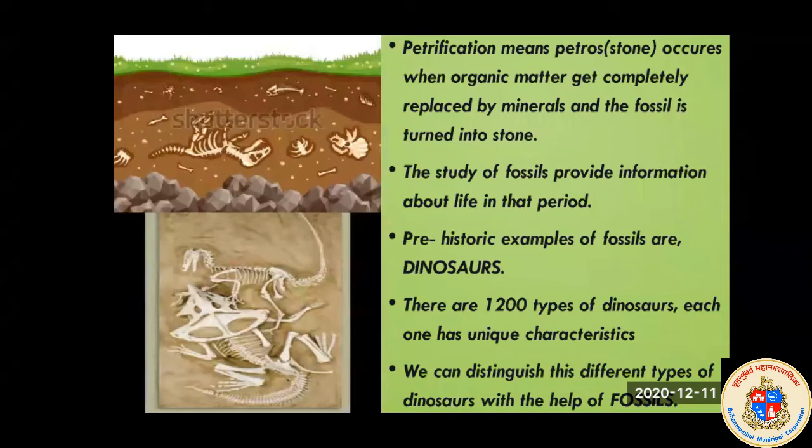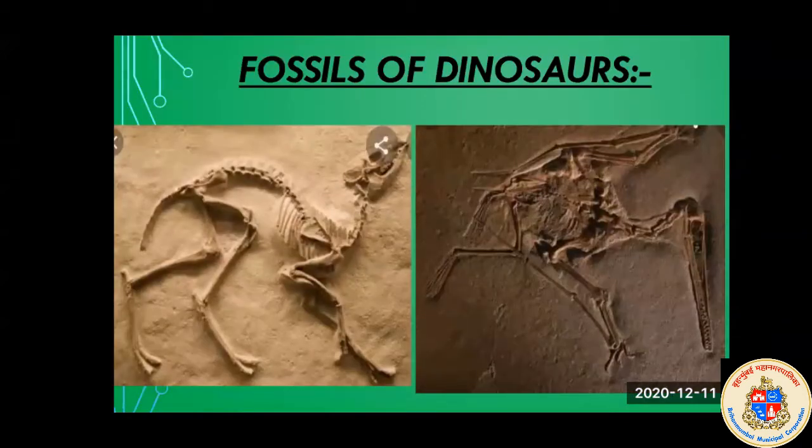We can distinguish these different types of dinosaurs with the help of fossils. Now see the fossils of dinosaurs. Here is a different type of dinosaur. See, this dinosaur has a big beak like a bird, right?